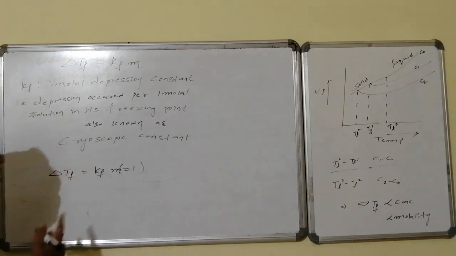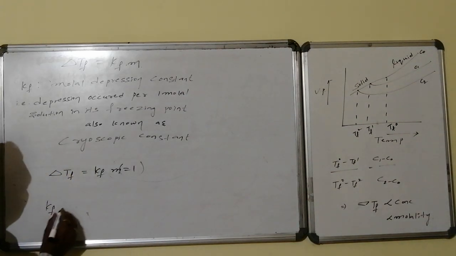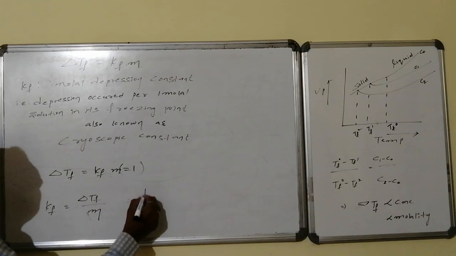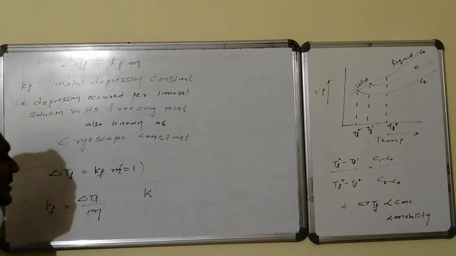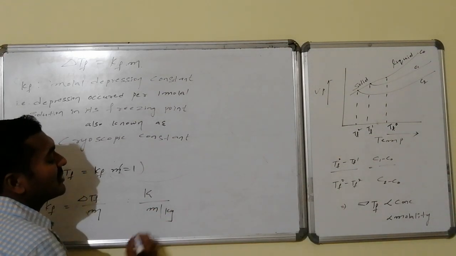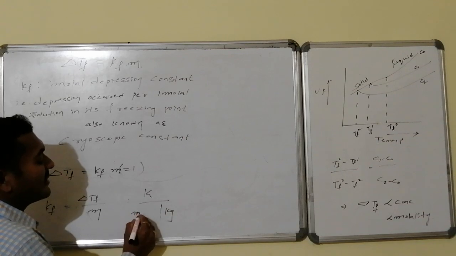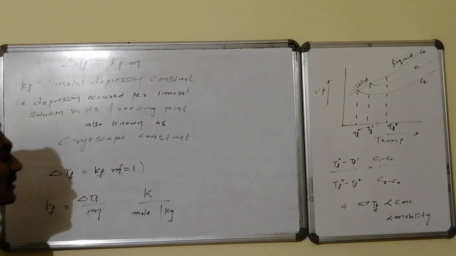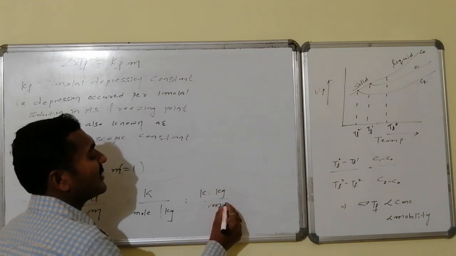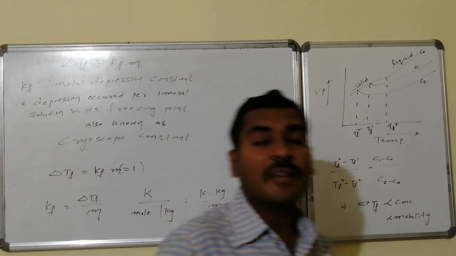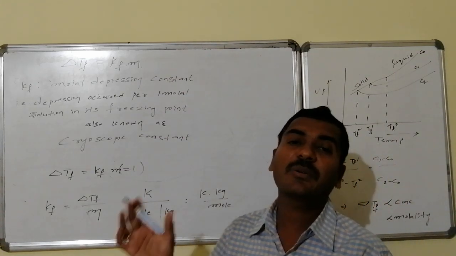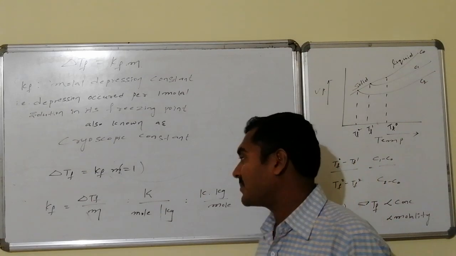Second, the units: Kf is equal to delta Tf by molality, where delta Tf is temperature in kelvins, and molality is expressed as moles per kg. So the unit used for the molal depression constant is Kelvin kg per mole, which is similar to that of the molal elevation constant.